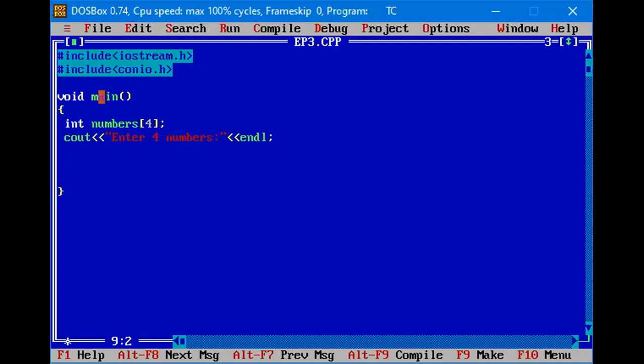And for accepting the values we are going to use a for loop, for int i equal to 0. It will start from 0 and it will run up to less than 4, because we are starting with 0 and ending at 3, i plus plus. Next, the block of the for loop. The loop is going to accept values, that is why we are going to use a cin statement with the help of the extraction operator, and the number will be stored in the array named numbers, numbers of i.